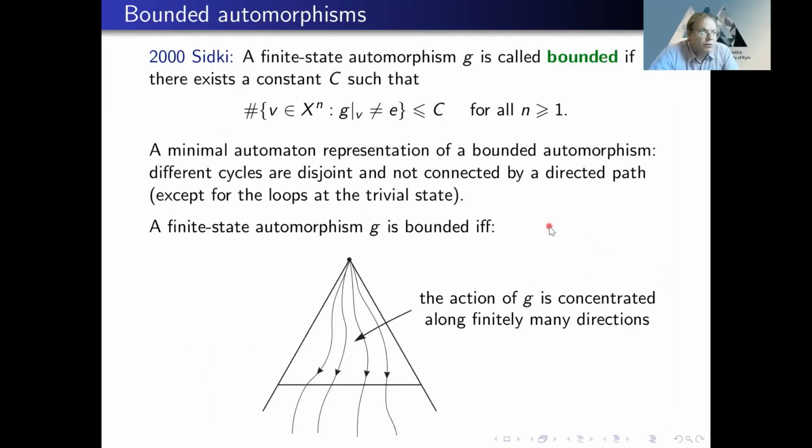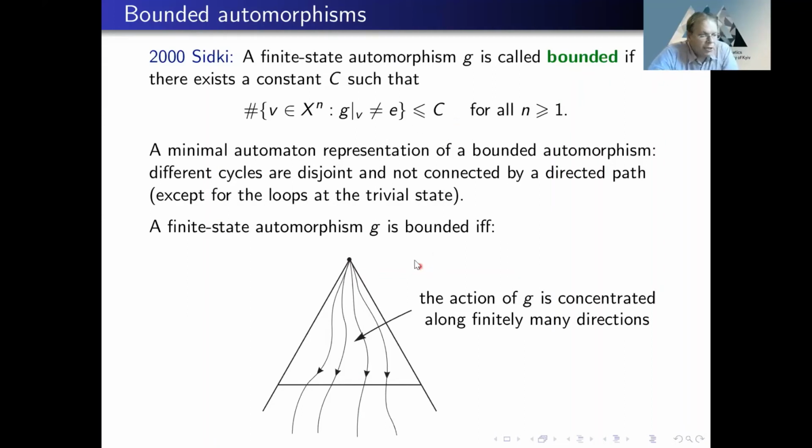And now I will consider growth for several classes of automorphisms. And the first one is the class of bounded automorphisms, defined by Sidki. So a finite state automorphism is called bounded if the number of words of length n such that the section, the state at this word, is non-trivial, is bounded by a constant independent of n. So in other words, if you consider inputs of length n, there will be only finitely many such that after processing this word, you end up in a non-trivial state.